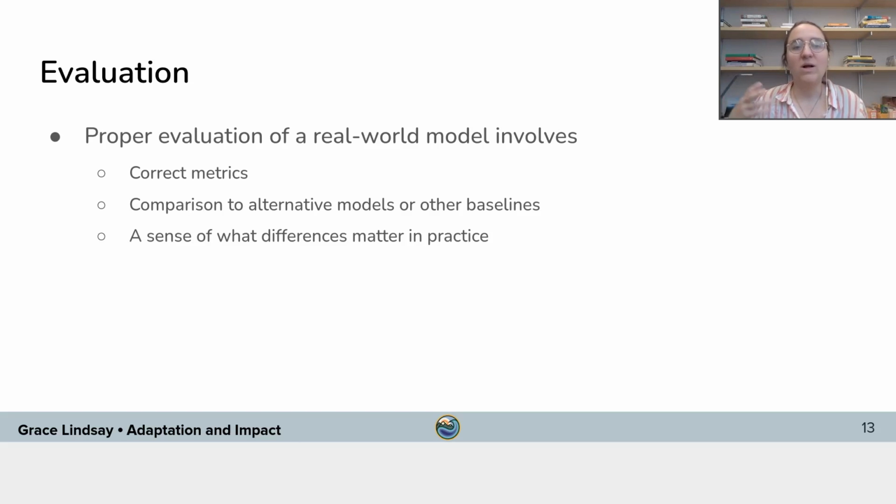Also, you have to consider what types of differences matter in practice. If you could build a machine learning model that can predict dengue fever cases only slightly better than what's currently available, does that matter? Is predicting one extra dengue fever case going to matter in practice? Sometimes small differences in model accuracy can make a huge difference in the real world, and sometimes they don't make that much of a difference. So it's just something to think about in the context of what the model would be used for in the real world and what kind of performance would actually be helpful for people on the ground trying to use this information.